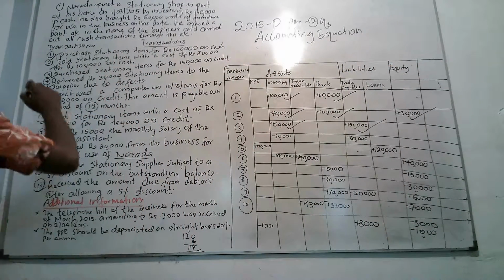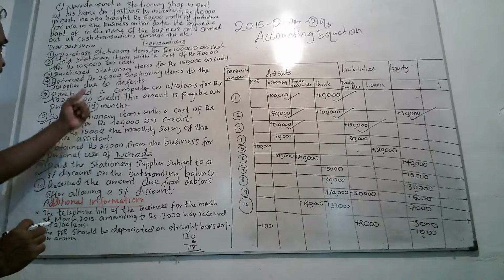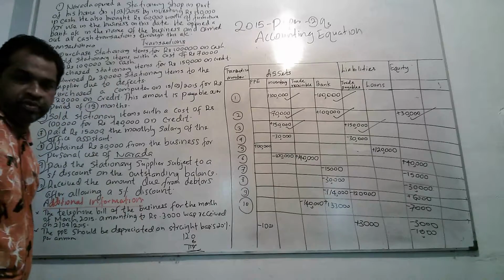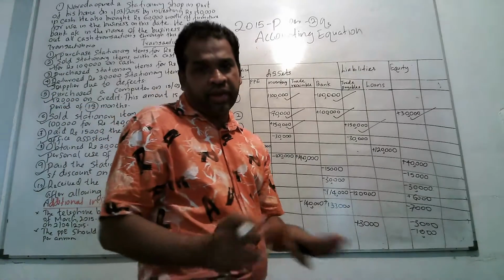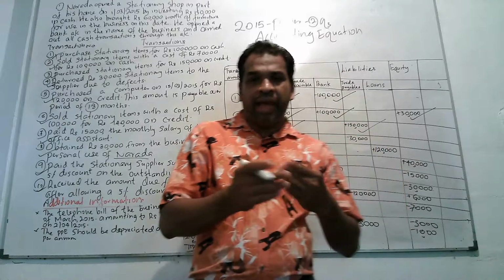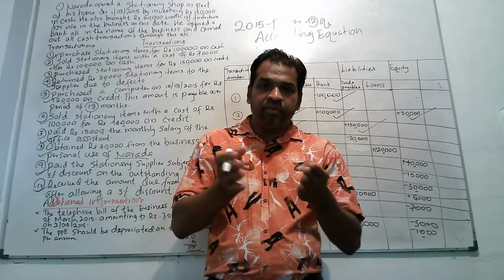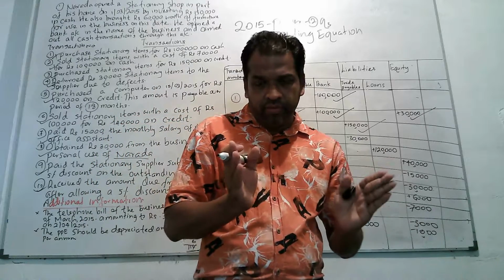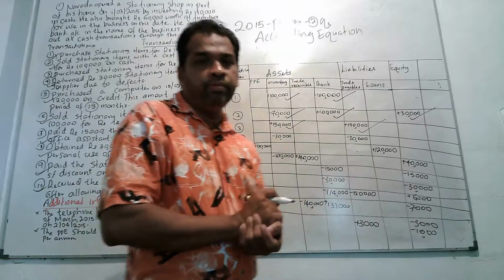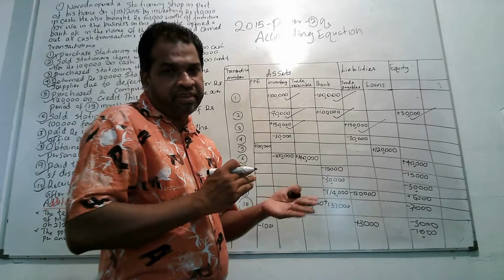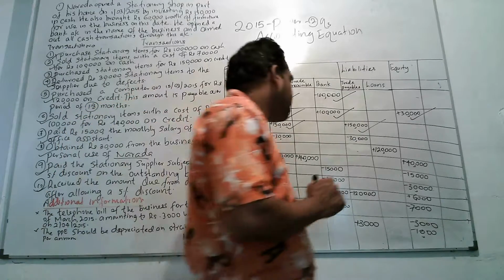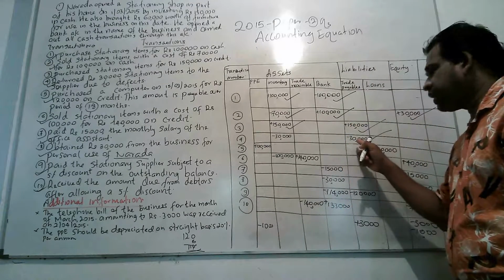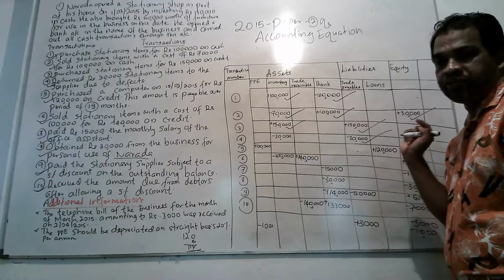Then we can come to the fourth one. Return 30,000 worth of stationery items to the supplier due to defects. You know, a business has the right to return any item for an acceptable reason. Here, the reason was defects. Then the owner has returned 30,000 worth of stationery items to the supplier. Therefore, the value payable by the business declined by 30,000. Therefore, liability trade payable will come down by 30,000.